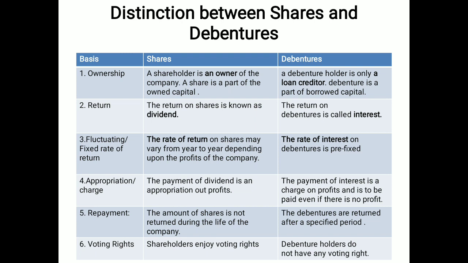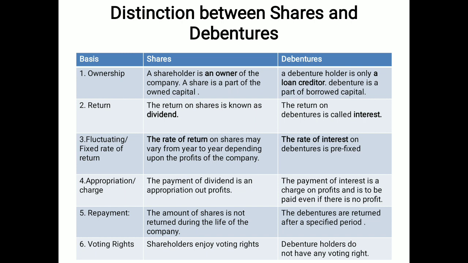Now you may move towards the difference between shares and debentures. On the basis of ownership, shareholders are called the owners of the company. That's why shares are considered a part of authorized capital and owned capital. Debentures are considered a loan, or you may say the debenture holders are creditors, and they are considered a part of borrowed capital, borrowed from others.